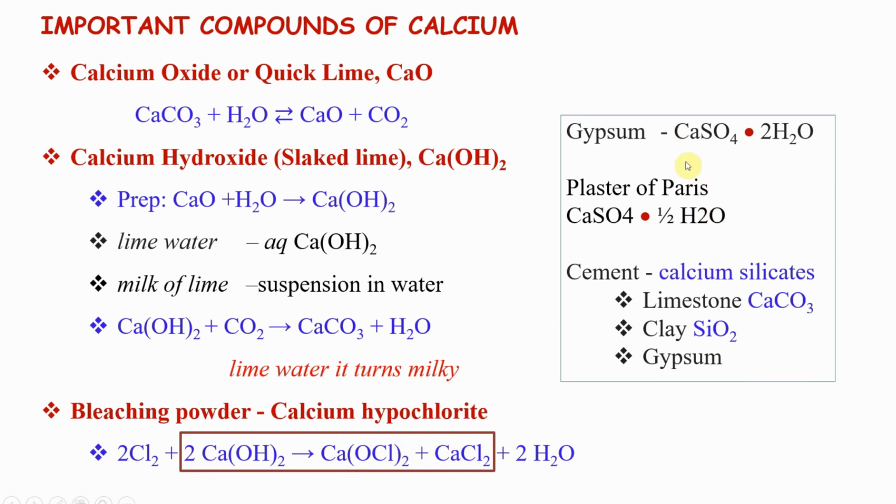The other compounds that you want to remember are gypsum. Gypsum is calcium sulfate with 2 molecules of water. When you heat it, it will become plaster of Paris. Plaster of Paris is what the white color statues are made of, and also for Vinayak Chaturthi, the white color Vinayagar statues and Krishna statues and all those. That is plaster of Paris. You make gypsum, heat it, and it becomes plaster of Paris.